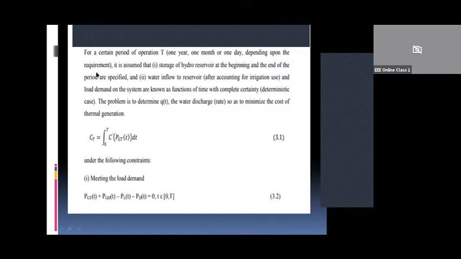Depending upon the requirement, it is assumed that the storage of the hydro reservoir at the beginning and the end of the period are specified. We know the water in the reservoir during the beginning of the time and the end of the time. The second assumption we make is the water inflow to the reservoir after accounting for irrigation use. Water inflow to the reservoir and the load demand on the system are known as functions of time with complete certainty. The problem is to determine Q of T, that is the water discharge rate, so as to minimize the cost of thermal generation. Our aim is to minimize the cost of generation.